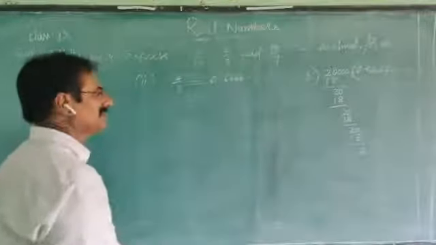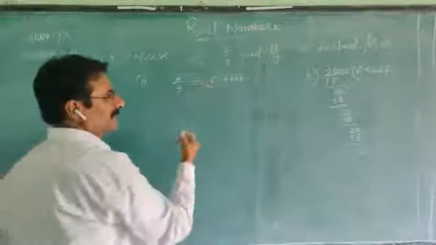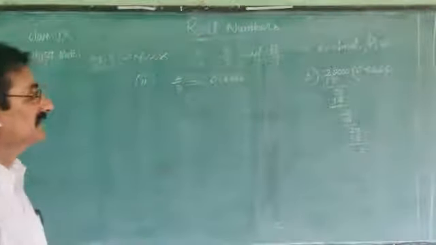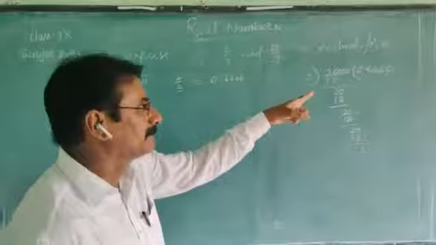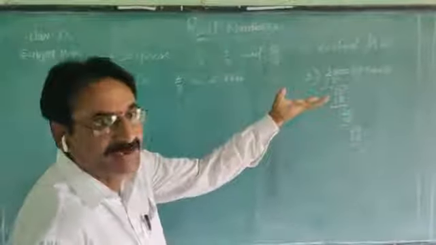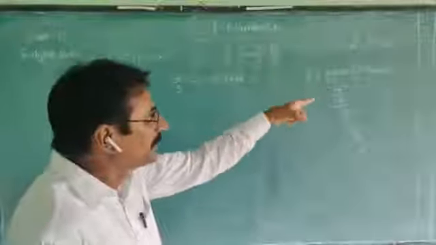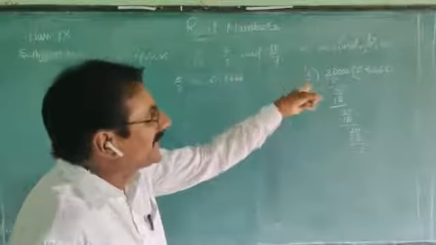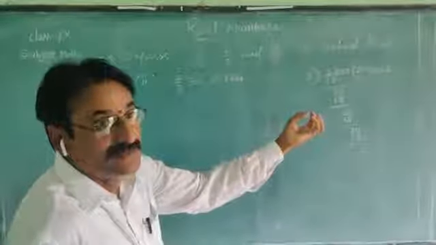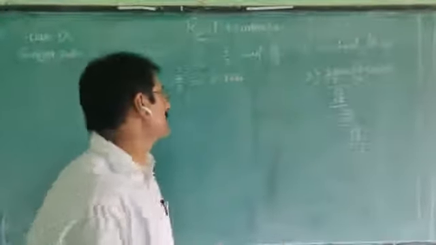In earlier classes, you learned how to write this type of repeating decimal. It is called non-terminating. It is not terminated. We get the same digit again and again. So it is non-terminating and also recurring, the same digit 6 repeated many times.